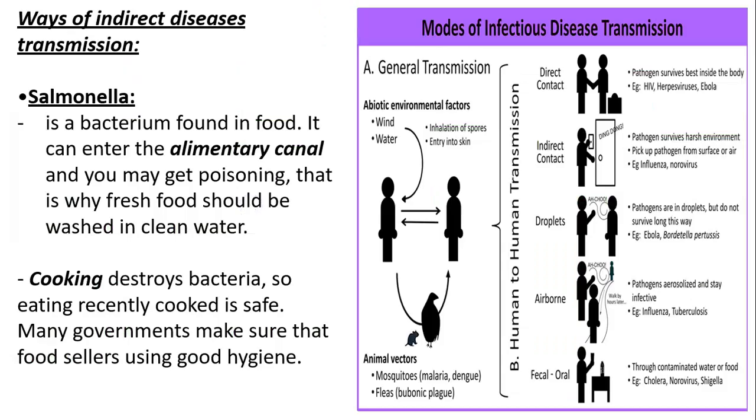Okay, so let's look at some indirect ways of the transmission of diseases. For example, we have the Salmonella bacteria. It's very dangerous. It affects the alimentary canal and it causes poisoning. So, how does it spread? When you eat fresh food that's not washed, especially not washed with clean water.